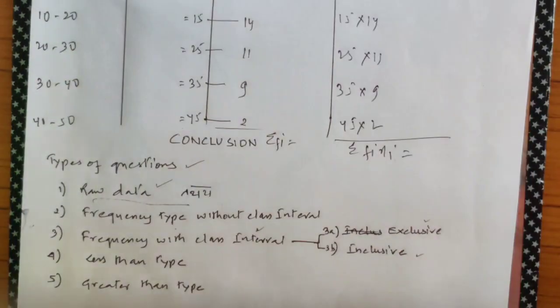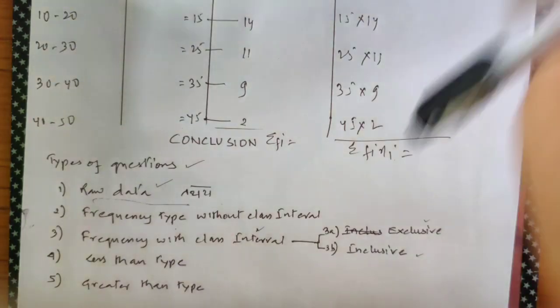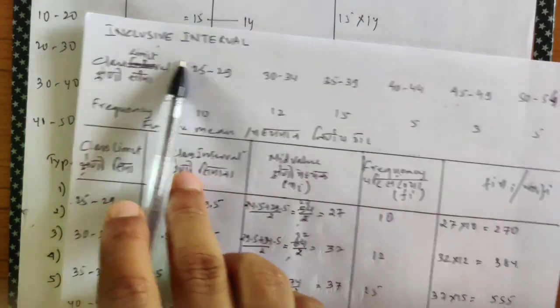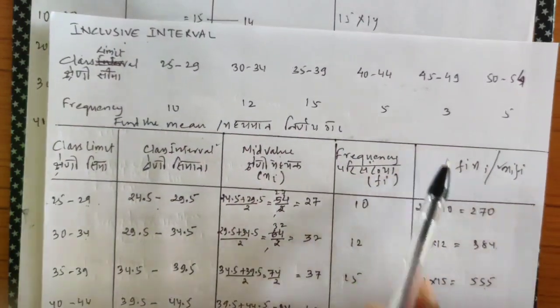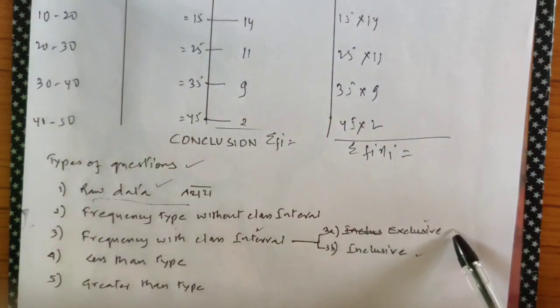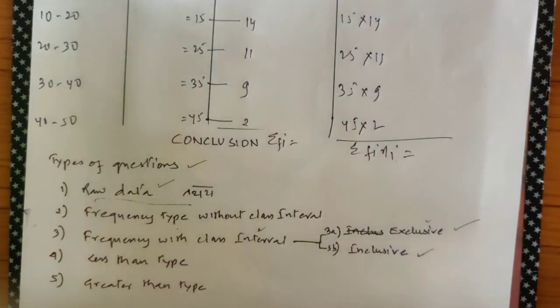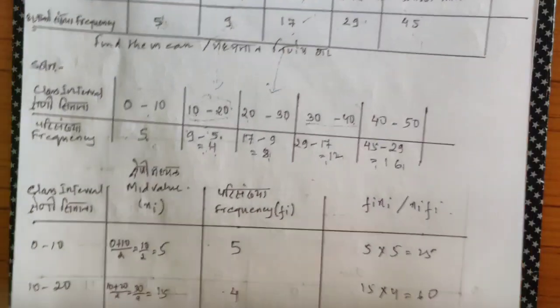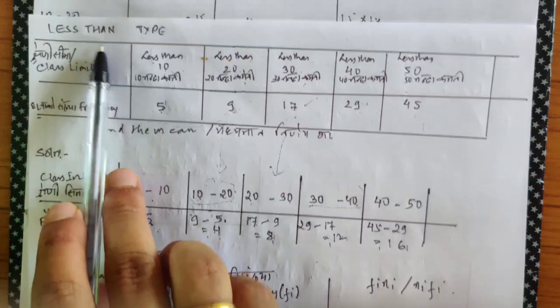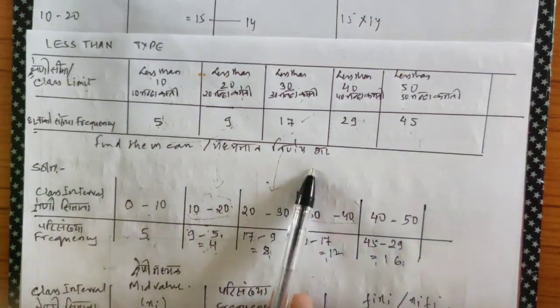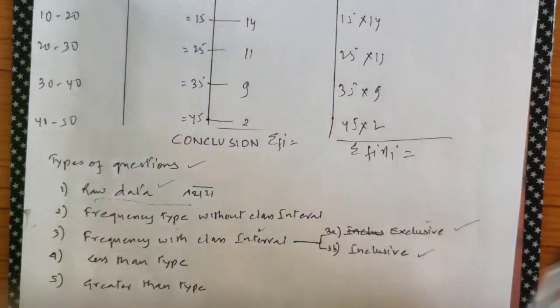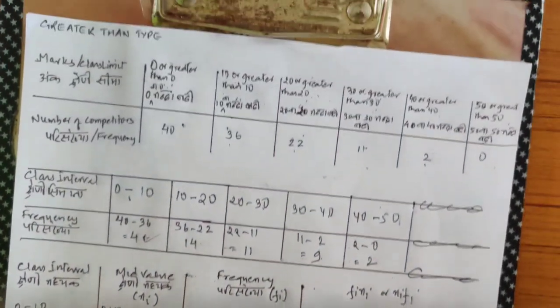This is an exclusive interval. Look at frequency with class interval, exclusive and inclusive. I think I began my class with the inclusive interval. This is an inclusive interval. I've taught you. Yes or no? Then we go to exclusive is taught, inclusive taught. Then we go to less than type. I showed you all just now. We did less than type. Where is my less than type? Can you see, guys? Less than type. This is how we solve. And then the last one is the greater than type.